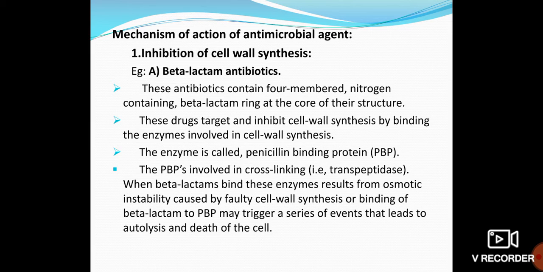Finally the bacteria will die. So hope you got a little bit of the confusion cleared. It is very simple. Here the beta lactam antibiotic will bind to the penicillin binding protein. When it affects the penicillin binding protein, it produces faulty synthesis of the bacterial cell wall, or there will be changes in the event of the cell wall synthesis, finally disrupting the cell wall synthesis. So in these two ways, this antibiotic will kill the bacteria.